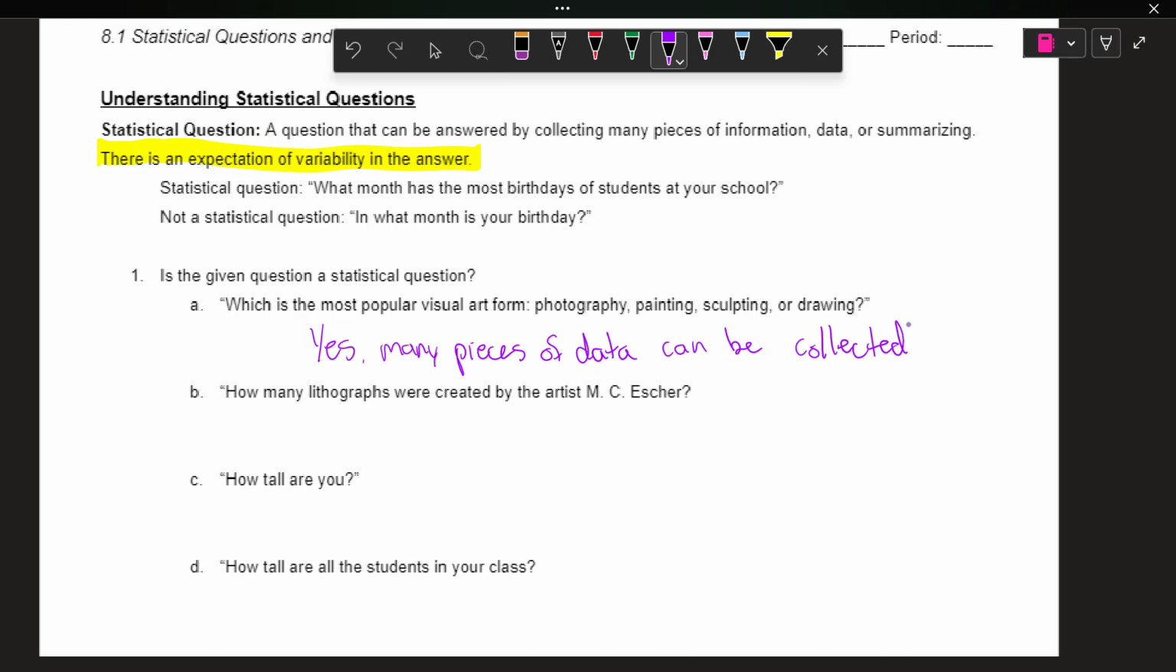How many lithographs were created by the artist M.C. Escher? If you don't know, look them up. Got some good stuff there. That is not a statistical question. It's just one piece of data. Every time we look up that answer, it's going to be the same. It's always whatever number of lithographs he has.